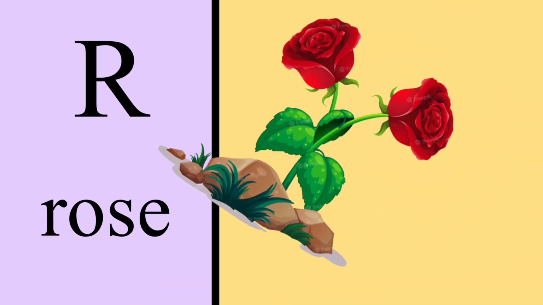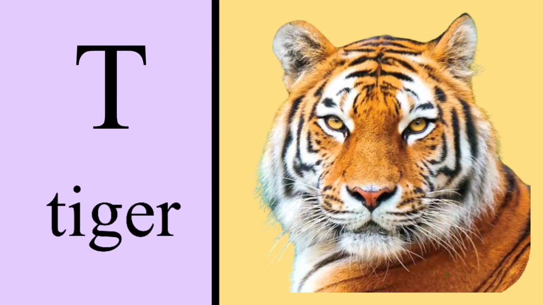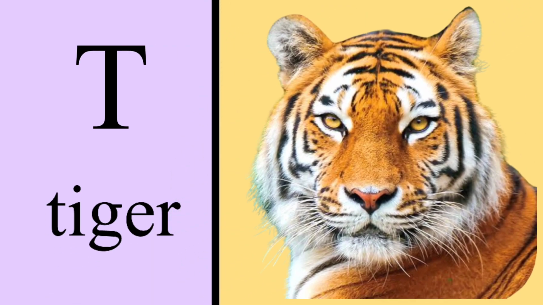queen. R is for rose, rose. S is for sun, sun. T is for tiger, tiger.